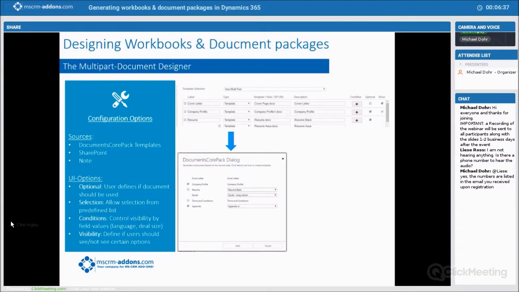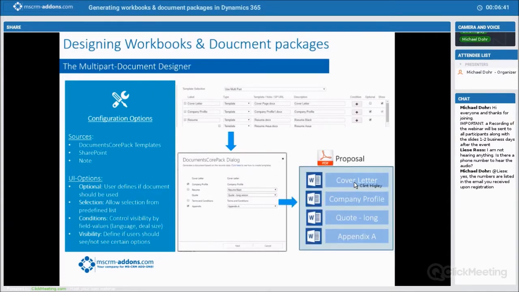That then, once I go through the whole process, spits out a PDF proposal consisting of this cover letter, the company profile, this quote, the long version of the quote, and the appendices. So again, this just makes it a lot easier for users to put together these packages.